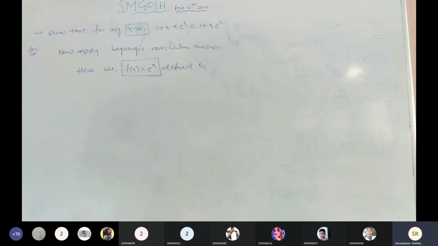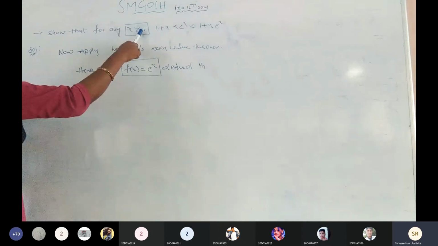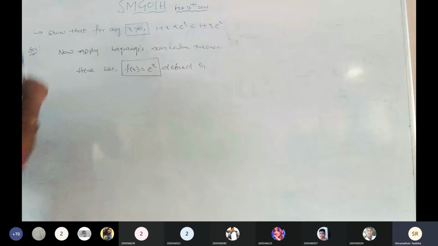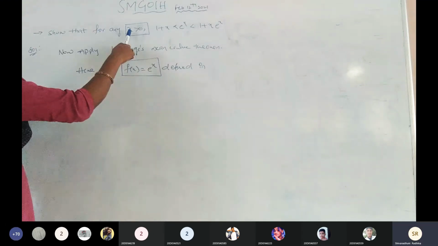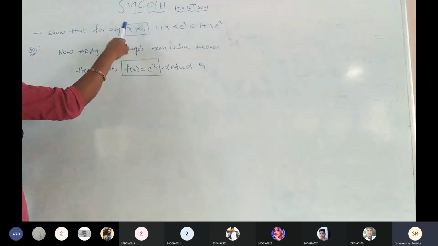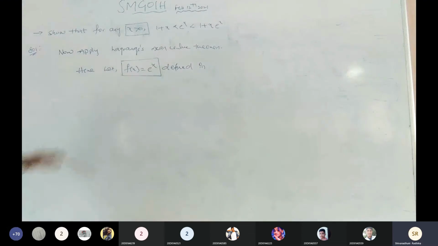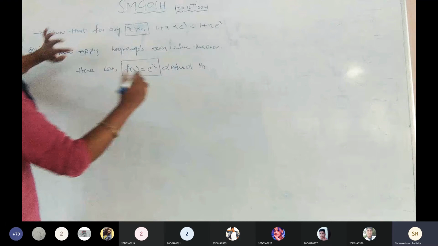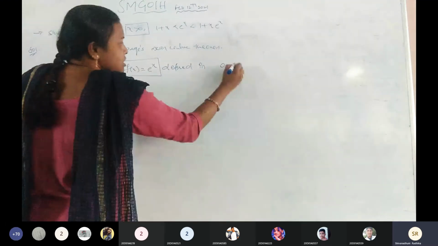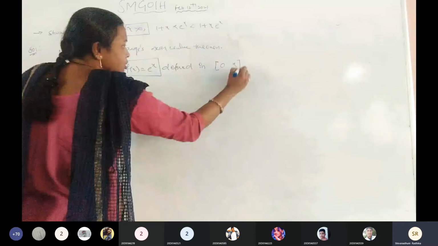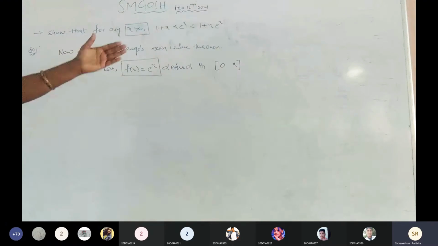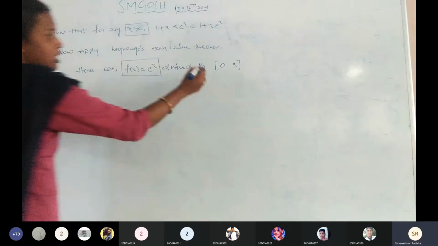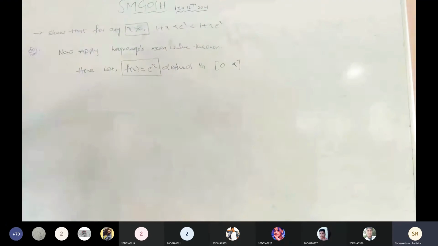What do you mean by x greater than 0? 0 is the small value compared with x. I am giving different values to x, and those x values are compulsorily greater values. That means I have the chance only for positive values for x, because x is greater than 0. That means 0 is the small value, x is the big value. I am going to write those 2 points as the interval, that is 0 comma x. Is it right? Now it is defined in the closed interval 0 comma x.